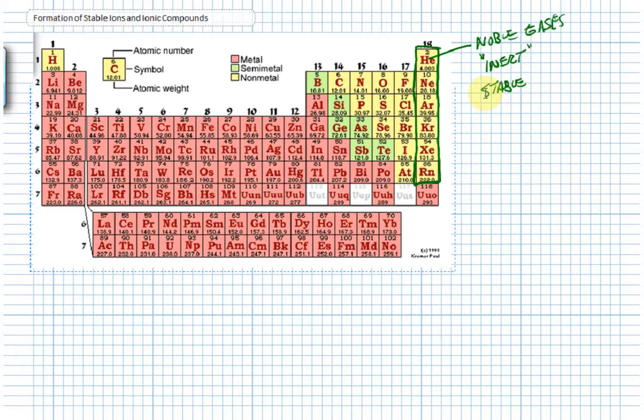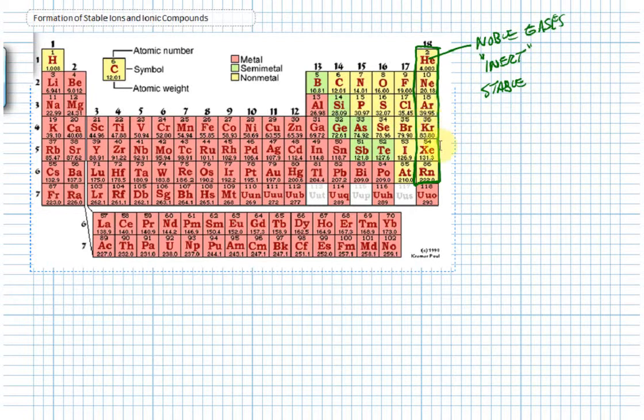Something about their atomic structure makes them such that they have no need or no driving force to combine with other atoms. Again, the driving force for chemical reactions and for the formation of compounds is seeking a more stable arrangement. In most cases, atoms combined with other atoms is more stable than individual elements, but the noble gases are kind of an exception.